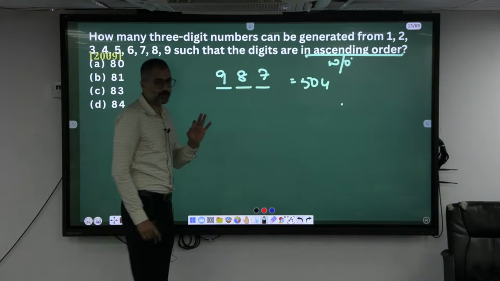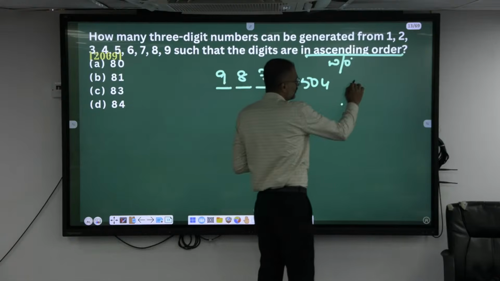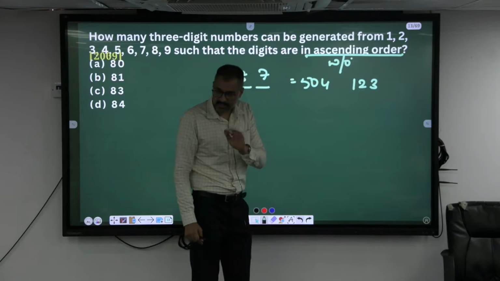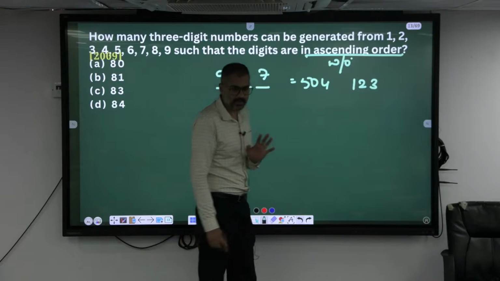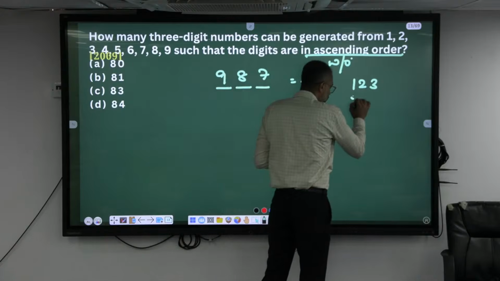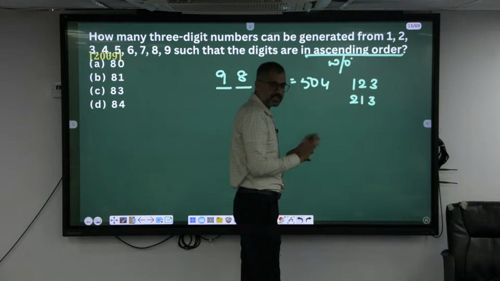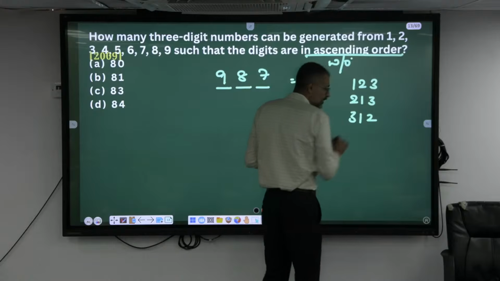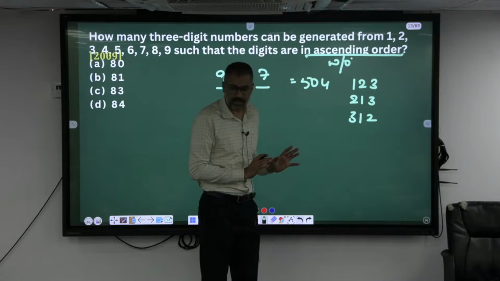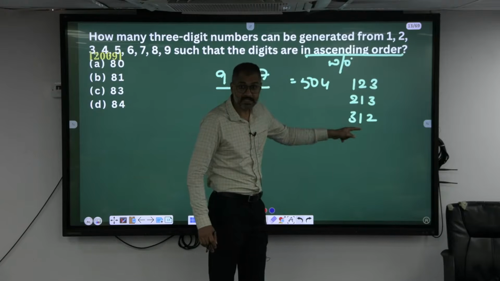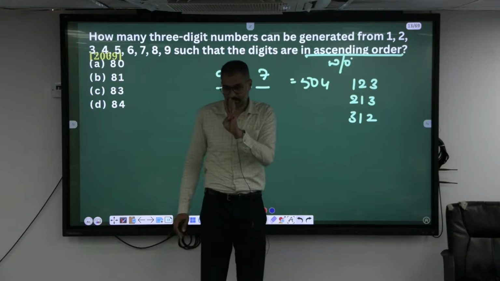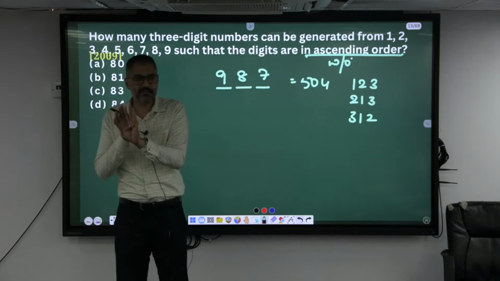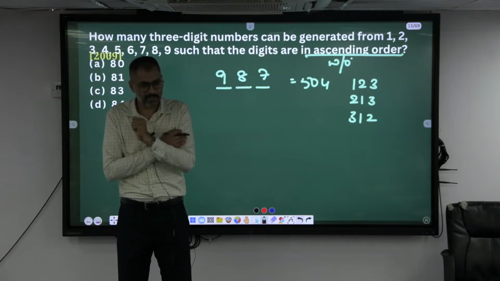Look here now. In this 504 ways, do we have 123? Yes, we have 123. Do we have 213? Yes, we have 213. Do we have 312? Yes, all of these numbers are there. But they are not in ascending order. If I pick a 3 digit number, in how many ways can I arrange them in ascending order? There is only one way.